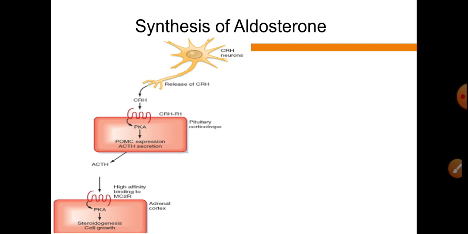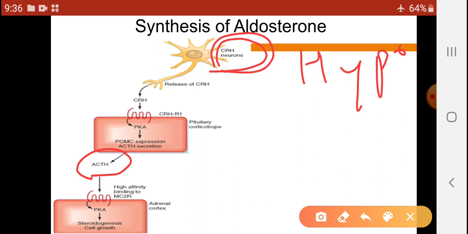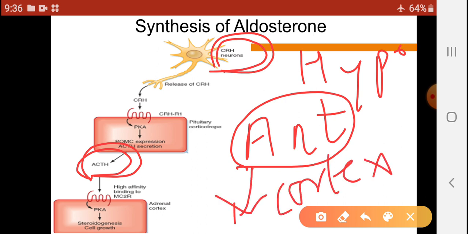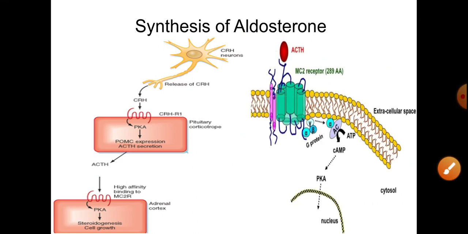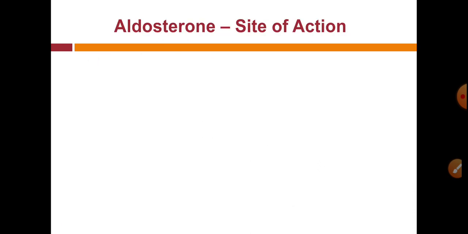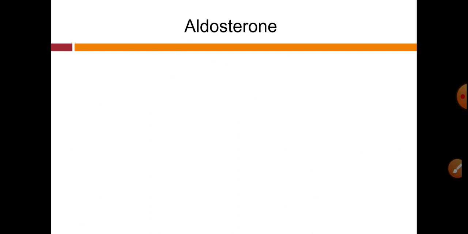Then about synthesis, 2 hormones are important, that is CRH and ACTH. CRH is secreted from the hypothalamus and acts on the anterior pituitary, while ACTH is secreted from the anterior pituitary and acts on the adrenal cortex. So this is not very important. The main site of action is the DCT and collecting duct of the nephrons.